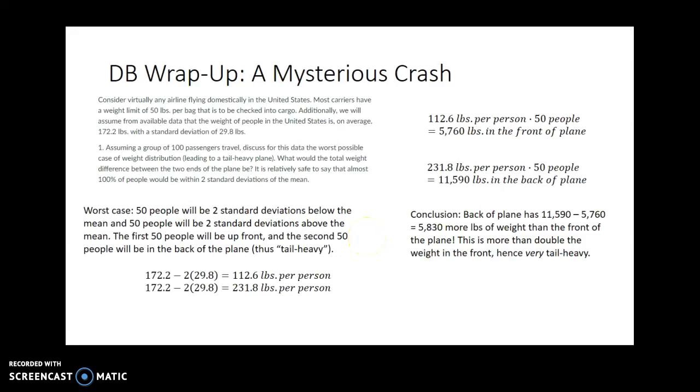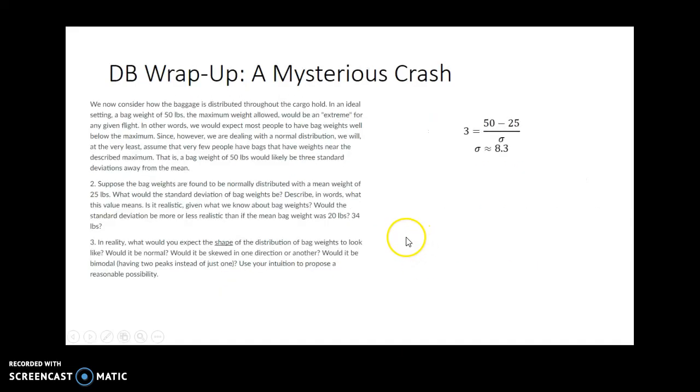So these things can, in theory, happen. They don't happen very often. This is the most extreme case, but we can see how wild this could possibly be if people randomly seat themselves, and this is a random possibility that may happen from time to time, and this is very similar to what happened in the actual plane.